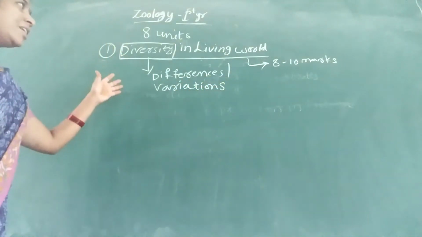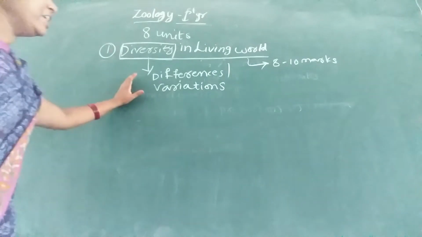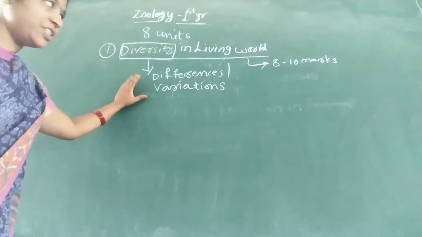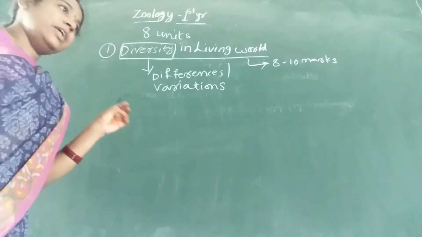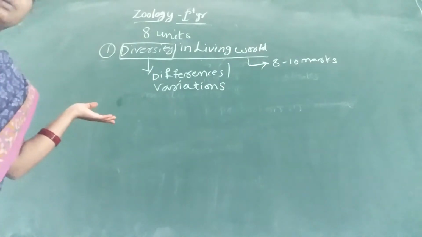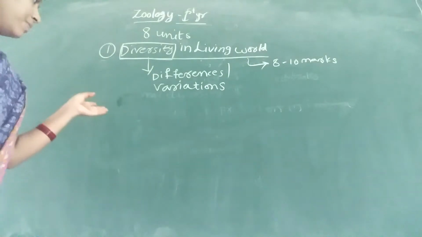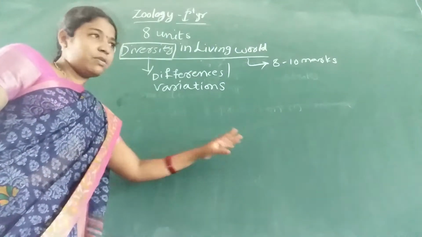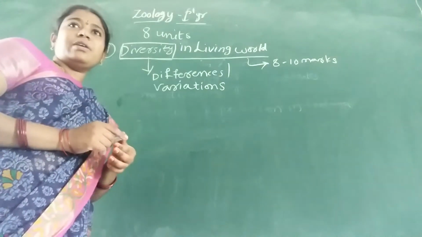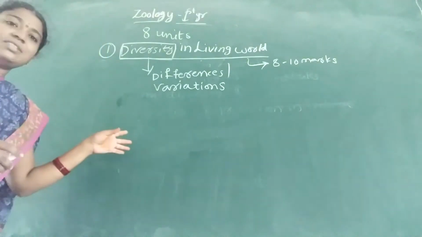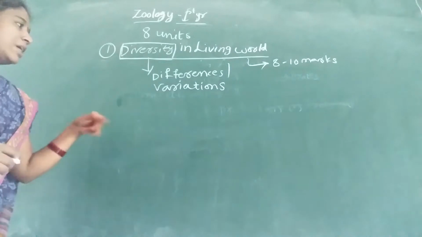Okay, in this lesson we are discussing the differences or variations among all living organisms. In our locality we observe many such varieties of organisms. Each and every organism is unique, meaning each differs from the others.